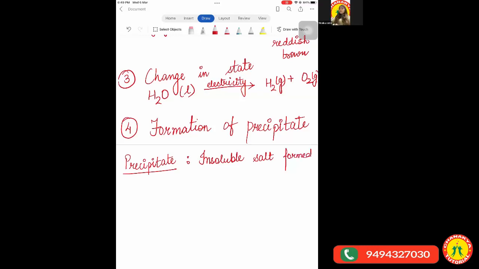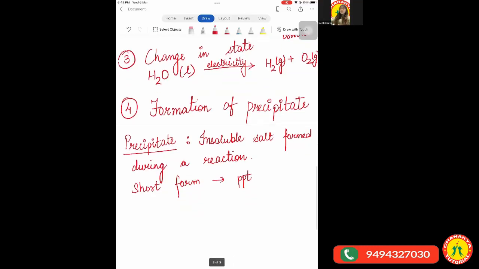See, children, you are going to observe the formation of any salt only when it is insoluble. If it is soluble, obviously you will not be able to know that any salt has been formed during a reaction. So whenever a salt is formed, and that is insoluble, we call that salt a precipitate. The short form to write precipitate is ppt. It's not the PPT which you study for computers. It is small p, small p, small t, whereas what you study in computers is capital P, capital P, capital T.